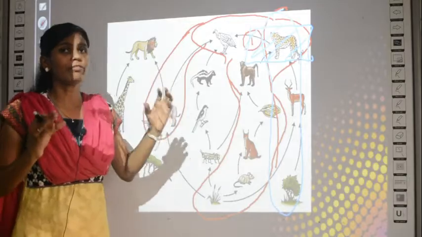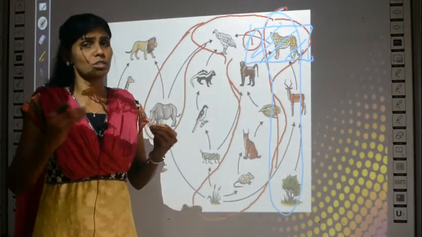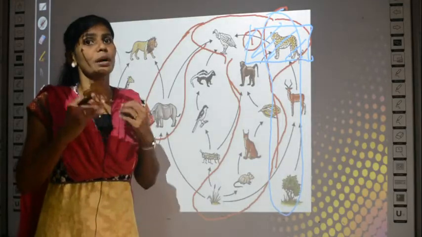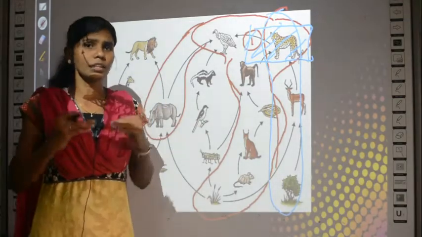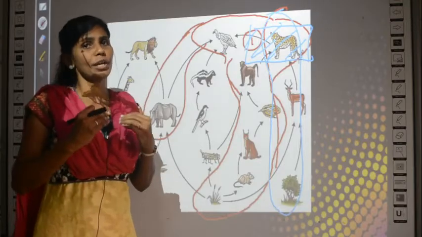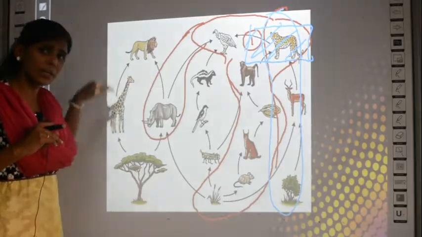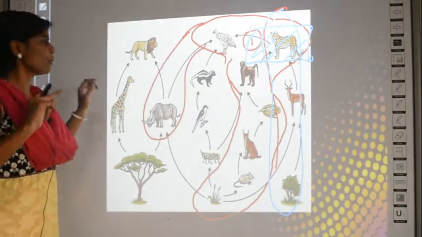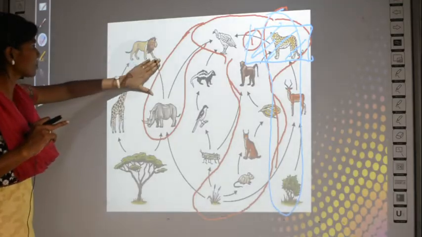But if there are many food chains which are interconnected to each other, they are called a food web. Clear? So, if there are many food chains connected to each other, it is called a food web. And if there is only one food chain and the feeding is only among them, it is called a food chain. This is about food chain and food web.